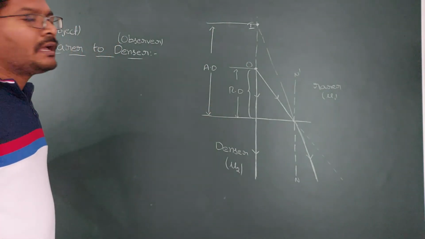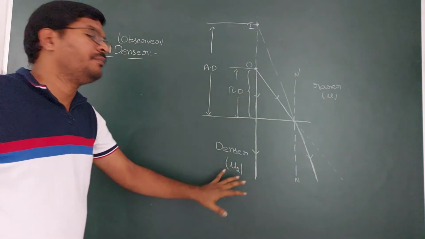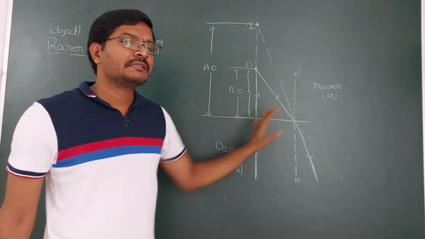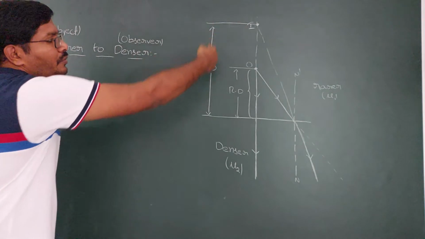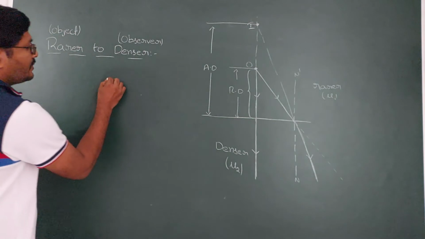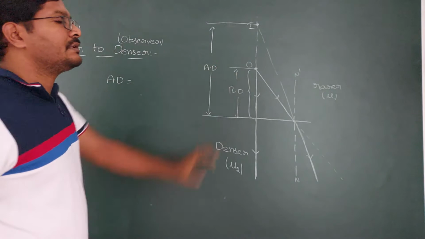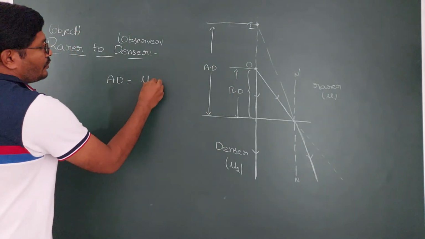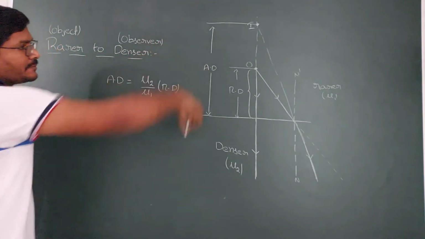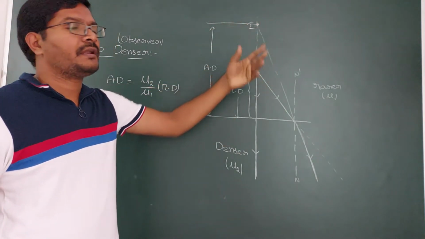And you can find out this appeared distance in terms of the real distance, mu1 and mu2, because those are the known values. Real distance is the known value. So medium refractive indexes are known values. So then you can find out the unknown value, how much it is appeared from the interface. Then you can find out that appeared distance as, here appeared distance is more than the real distance. Then you can find out this one as mu2 by mu1 into real distance. You can measure that appeared distance, how much it is going to appear from the interface.